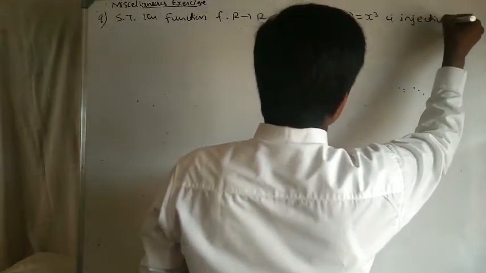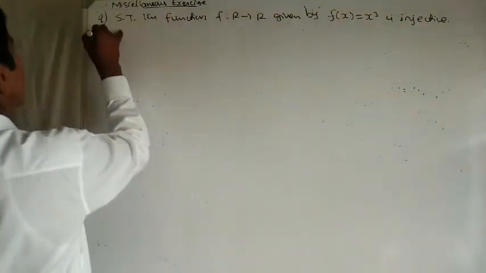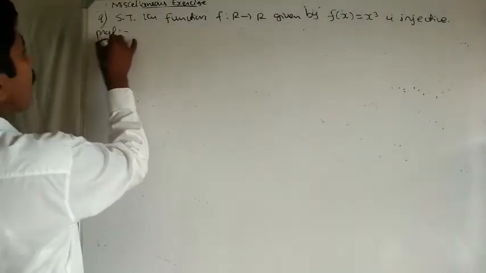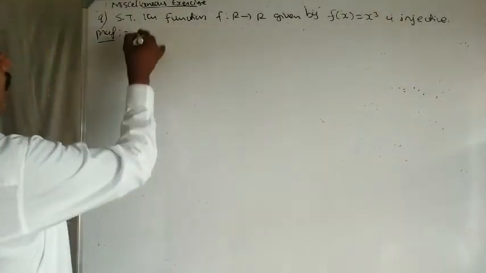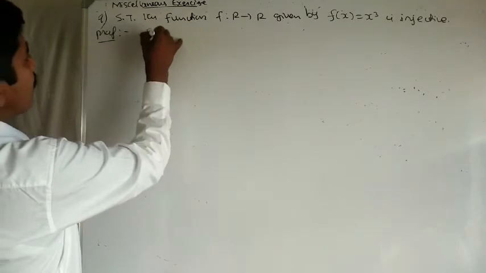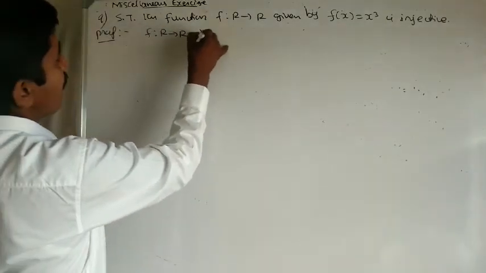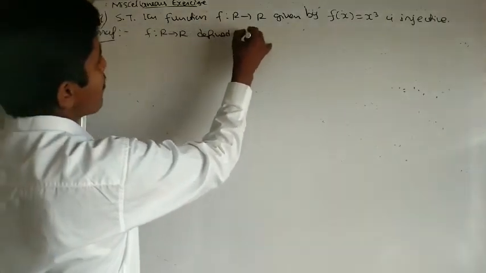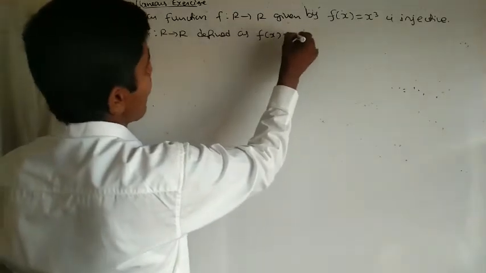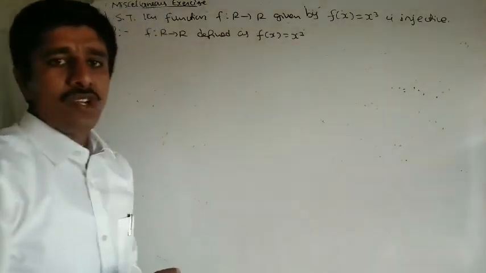Injective means one-one. Here we have f from R to R defined as f of x equal to x cube. Prove that it is injective, meaning one-one.